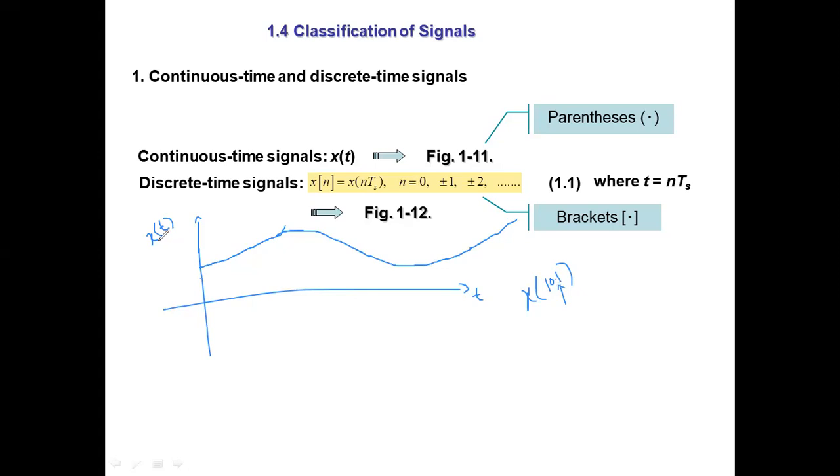What is the value of the temperature at a certain time instant? And the temperature always varies: at 10 o'clock 1 minute, 10 o'clock 1 minute 3 seconds, 4 seconds, 5 seconds. The temperature is varying all the time. So this is a continuous time signal. Are you convinced?